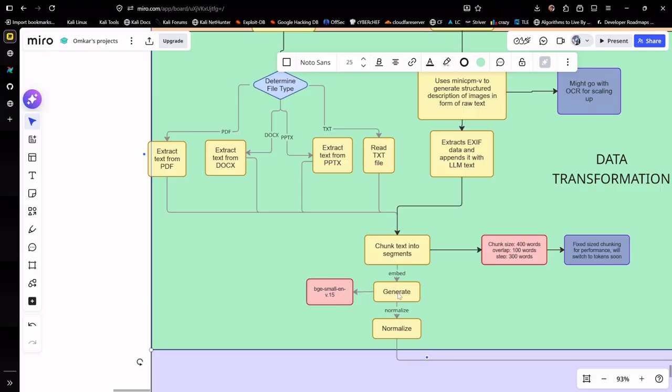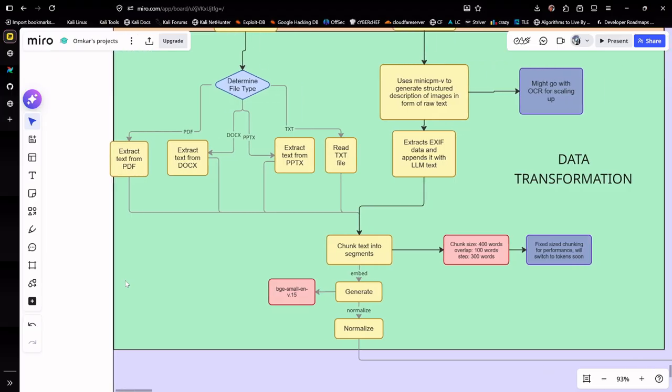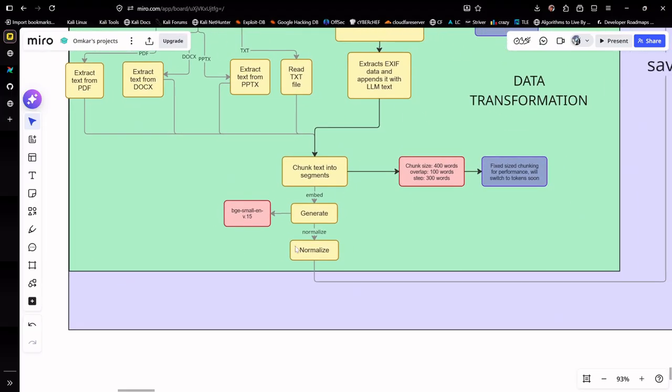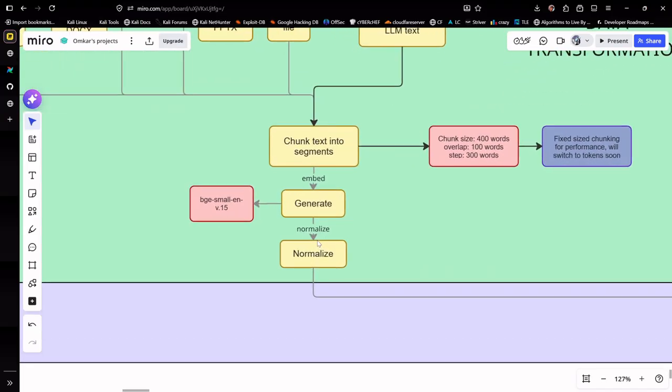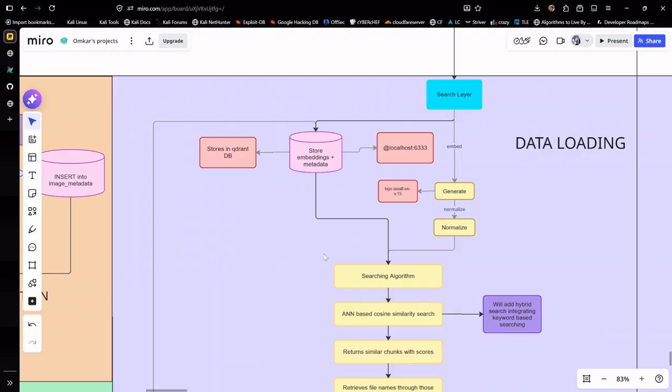The embeddings are generated using the BGE small model. It is a small model with around 384 dimensions, I guess, which is fine for me as of now on my small scale. Then I'm normalizing it. Normalizing basically makes our search faster and cleaner, in simple terms. After normalization, we store the embeddings in our Qdrant database, which is running on localhost 6333.